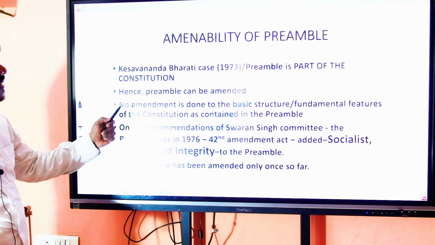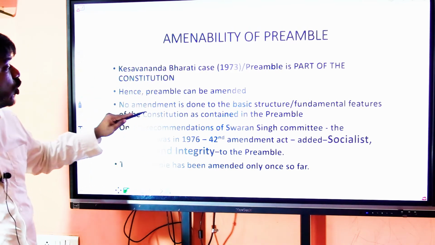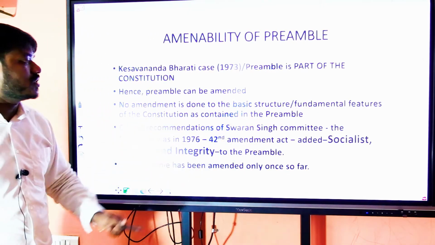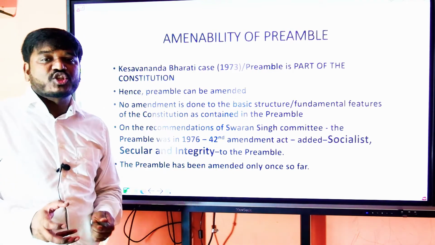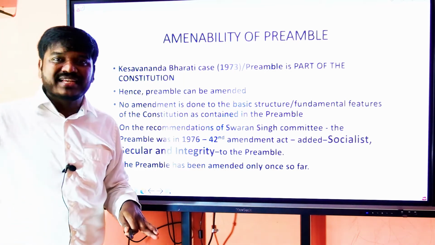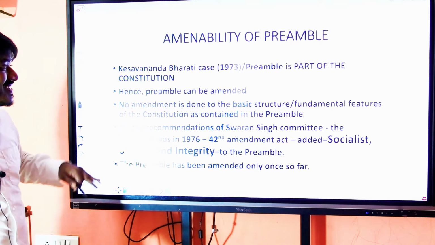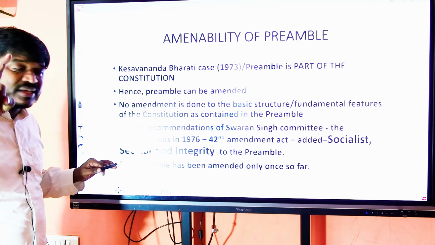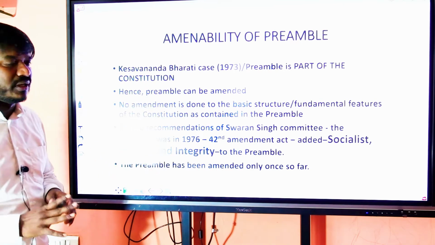However, in the very same case, the Supreme Court opined that no amendment can be made to the basic structure, the fundamental features of the Constitution as contained in the preamble. The concept of basic structure originated from here onwards. Of course, the concept of basic structure will be dealt with separately, but understand that we can amend the preamble, not the basic or essential features given in the preamble.